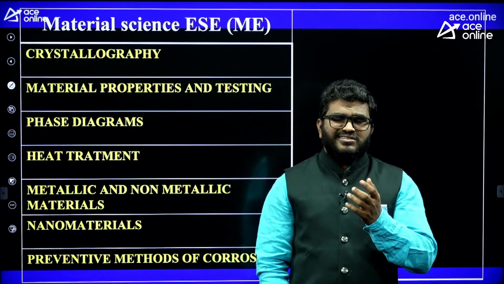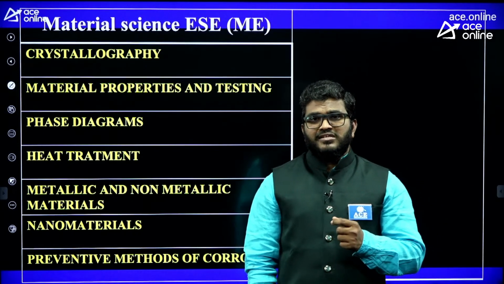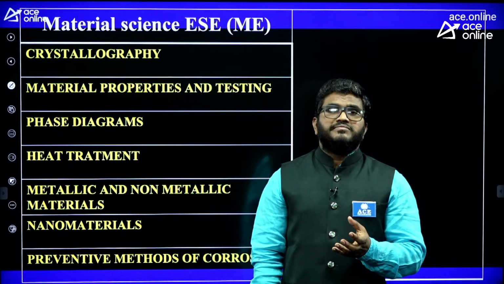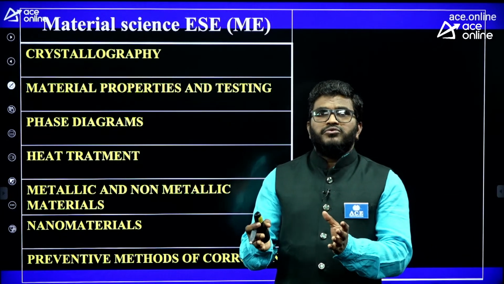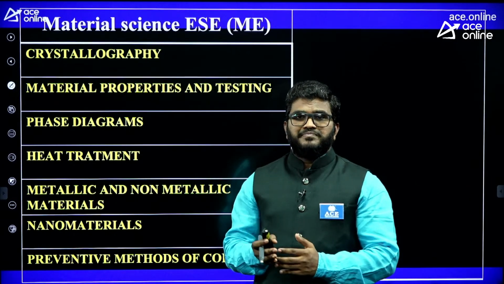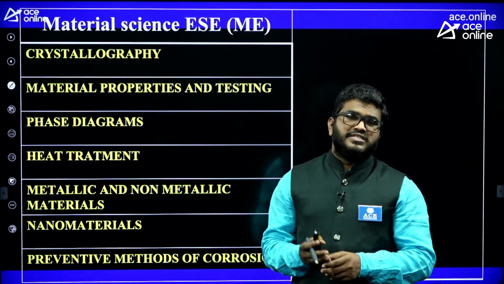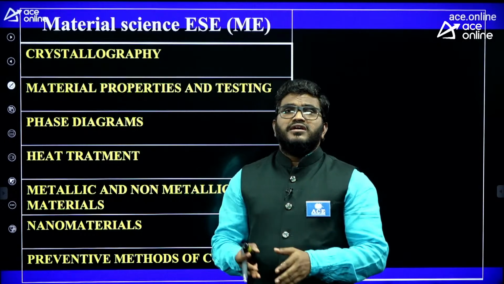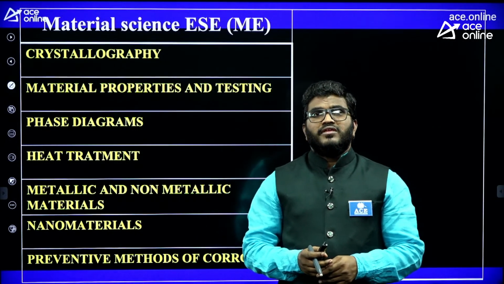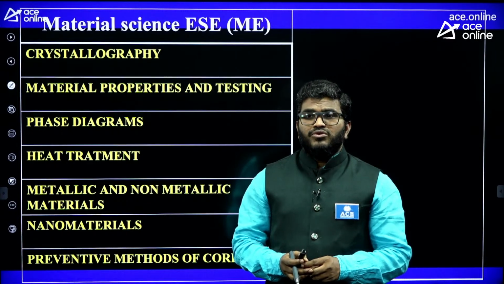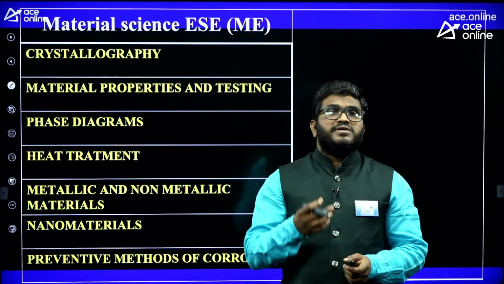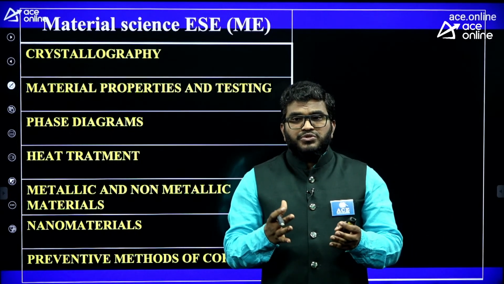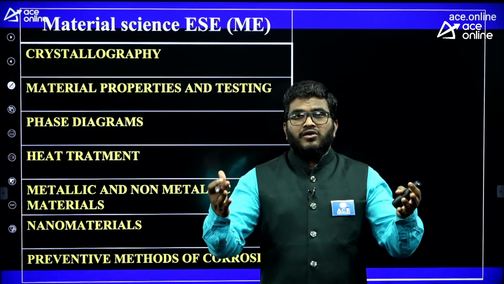You may doubt, sir, why so much importance is given to material science. See, the UPSC thought that as an engineer, you should know basic things like materials. Let us consider a civil engineer. He should know what type of steel materials they use in RCC beams, and the percentage of carbon in steel. Mechanical engineers should know the different properties of different alloys.